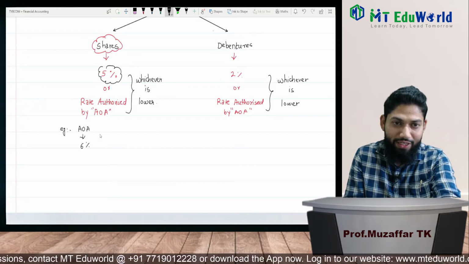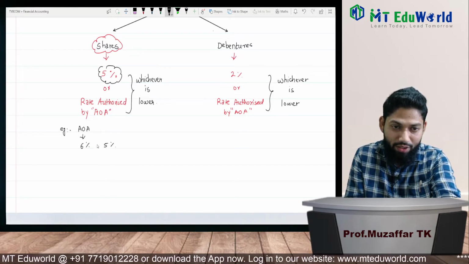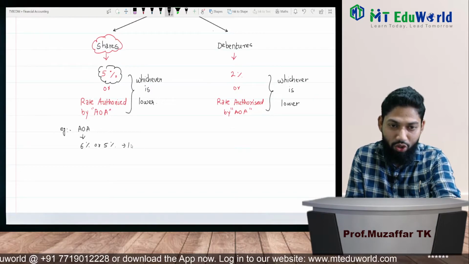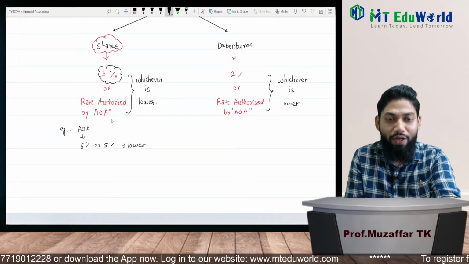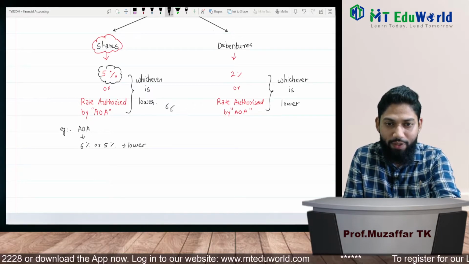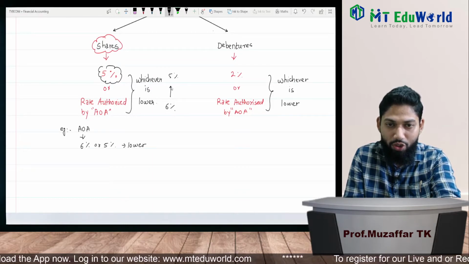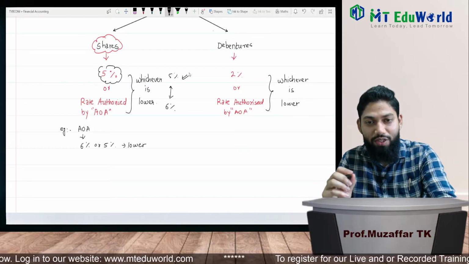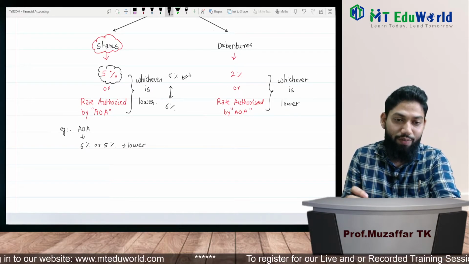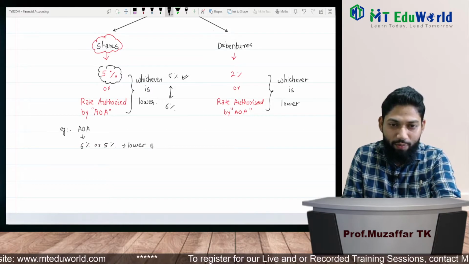Because our formula is 5% or 6%, whichever is lower. 5% is lower, so we can give commission at the rate of 5% only. We cannot give commission at 6%. Got it? So here the answer will be 5%.